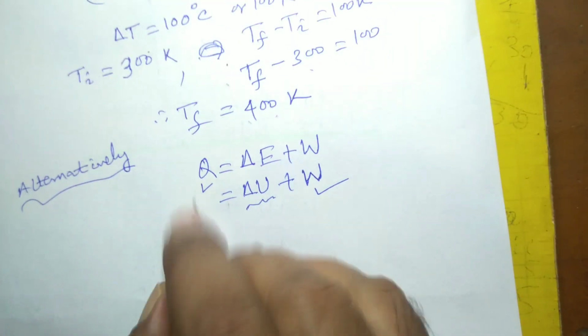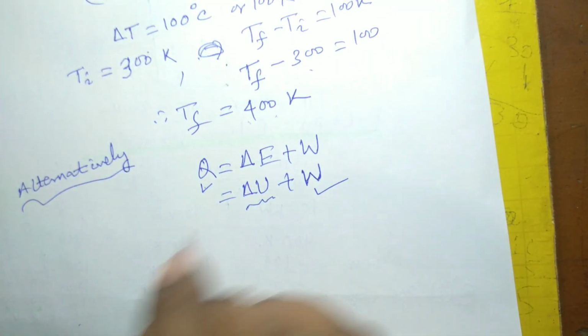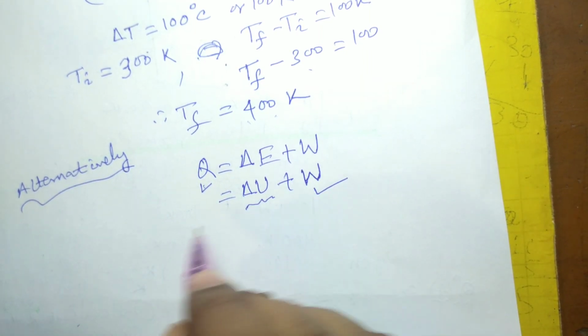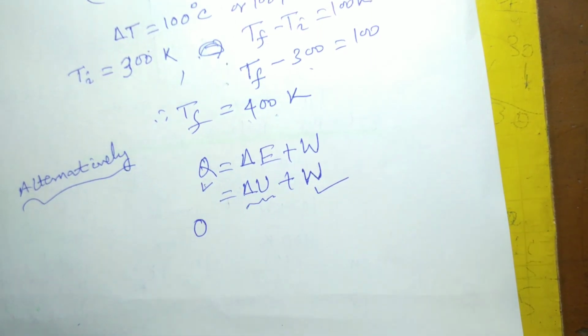So you see here no heat enters the system. So if you use this equation, Q will be 0.